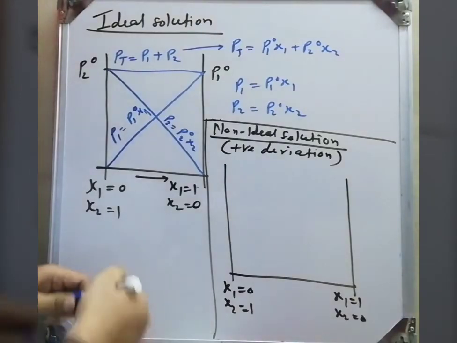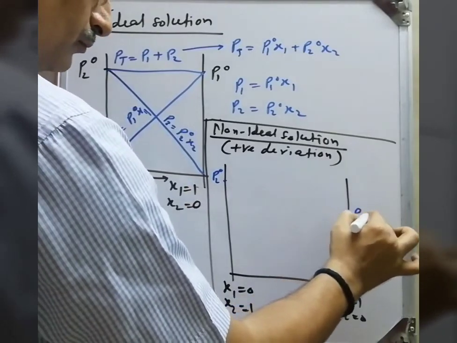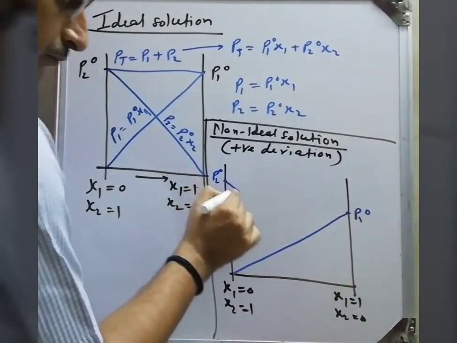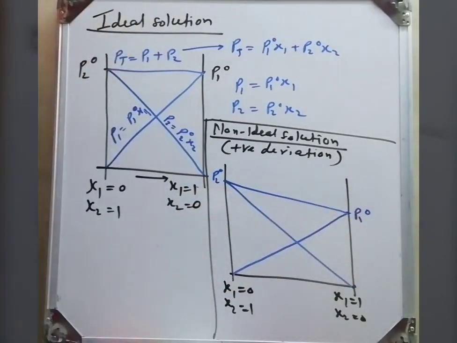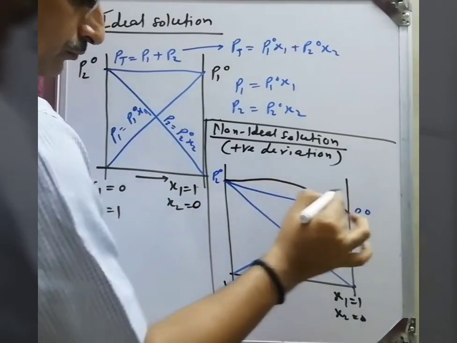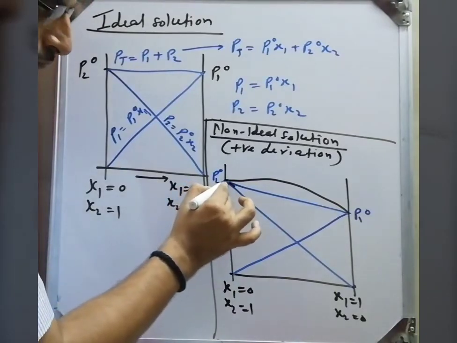Here the vapor pressure is P20, and here the vapor pressure is P10. Now we make the graph like this. This blue graph shows the ideal behavior, like the previous graph. But what is the positive deviation? When we show the positive deviation, we get this type of graph, which I make in black color. See, this is the positive deviation. We get it above the ideal graph. In this case, Pt is not equal to P1 plus P2.